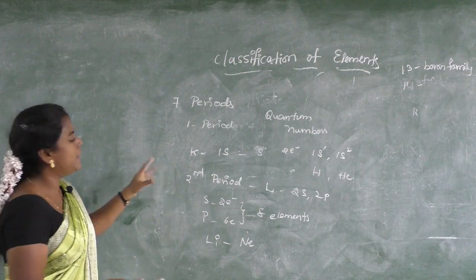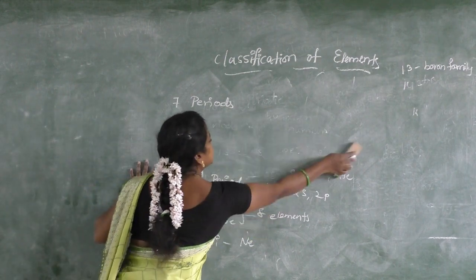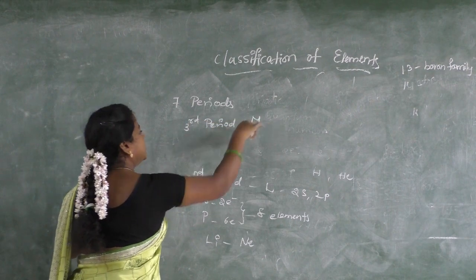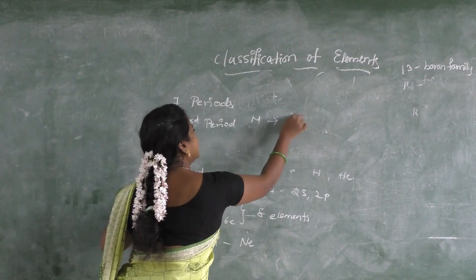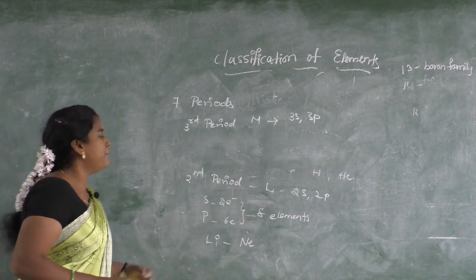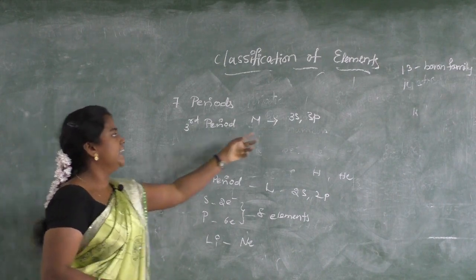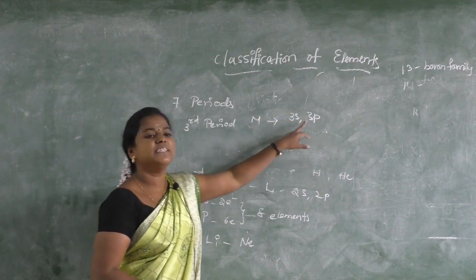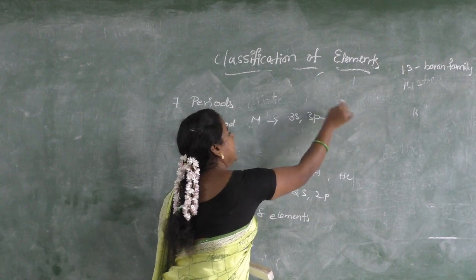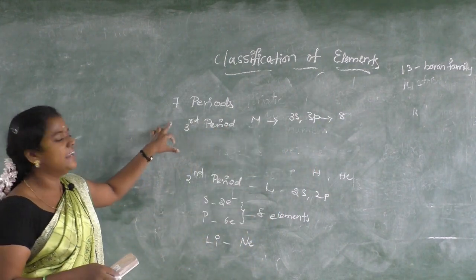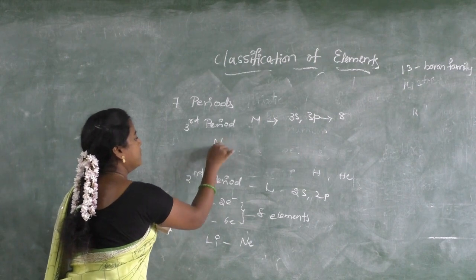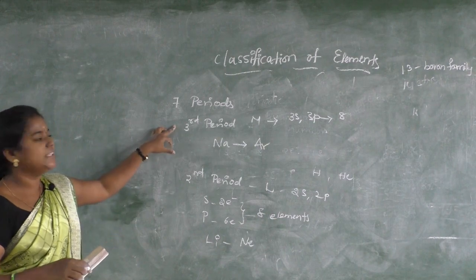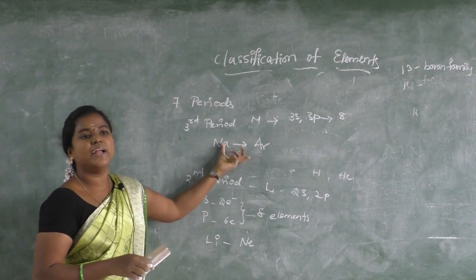A similar pattern will be applied for the third period also. For the third period, we are at the M shell. In the M shell the subshells are 3s and 3p. Similar to the second period, subshell S can accommodate 2 electrons, and P can also accommodate 6 electrons. So 2 plus 6 we get 8. Finally, in the third period also we have 8 elements. Those elements are sodium to argon.